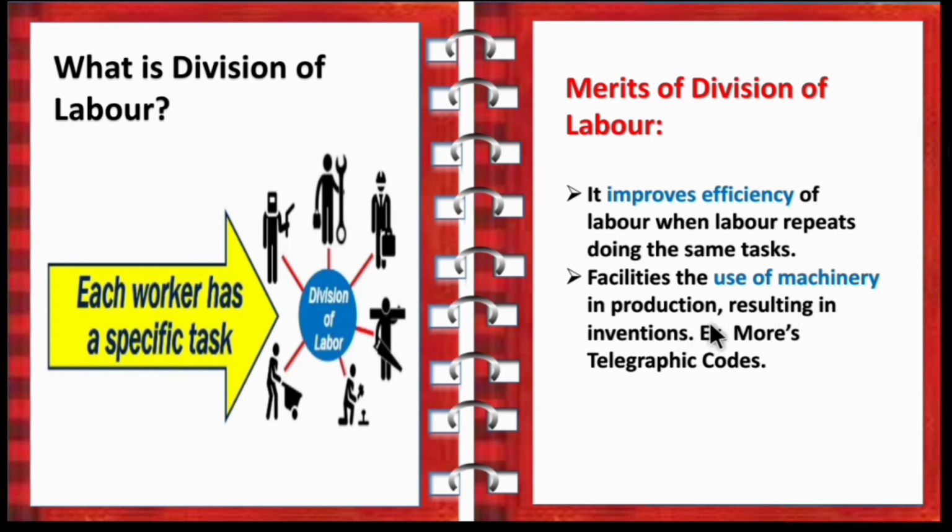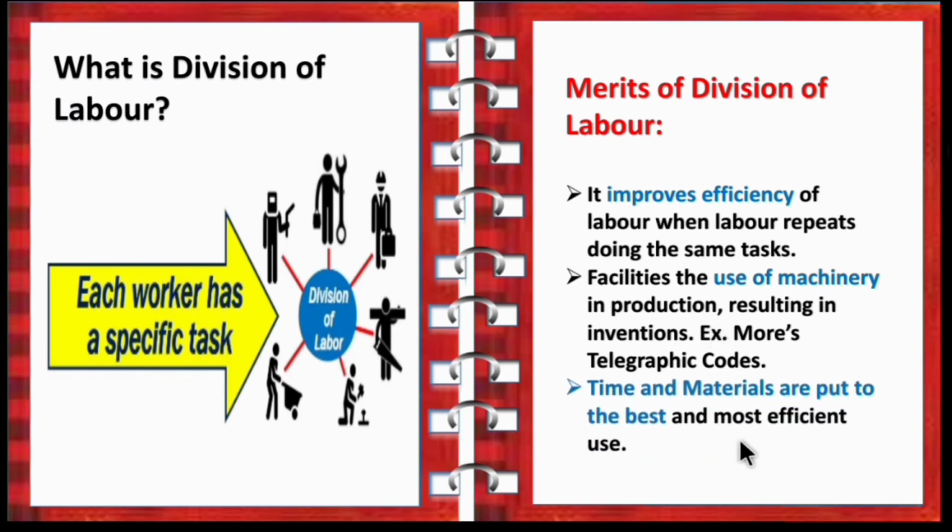So it facilitates the use of machines in production. Next, time and materials are put to the best and most efficient use. So because each worker has a specific task to do, the time and the materials are used in an effective manner. So these are all the merits of division of labor concept.